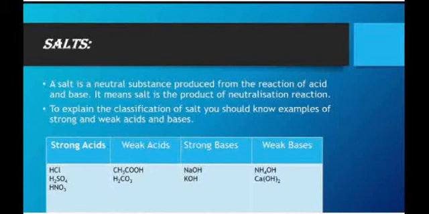Strong bases. First, sodium hydroxide. Formula is NaOH. Second, potassium hydroxide. Formula is KOH. And weak bases. First, ammonium hydroxide. Formula is NH4OH. Second, calcium hydroxide. Ca(OH)2.